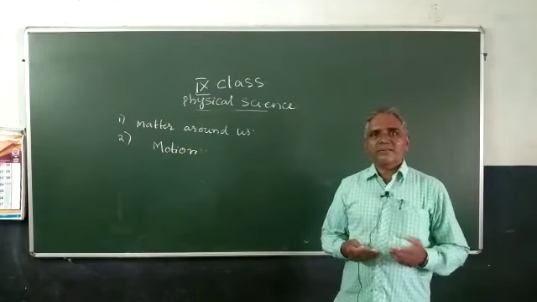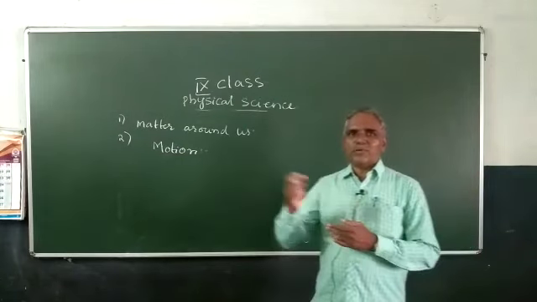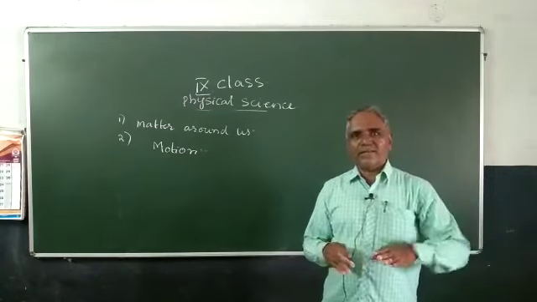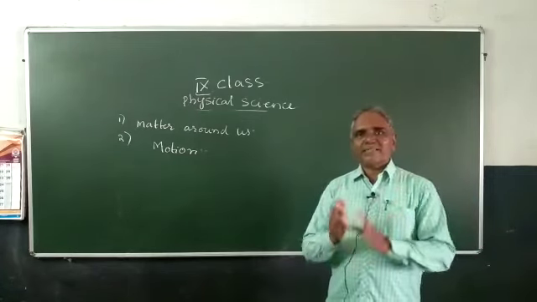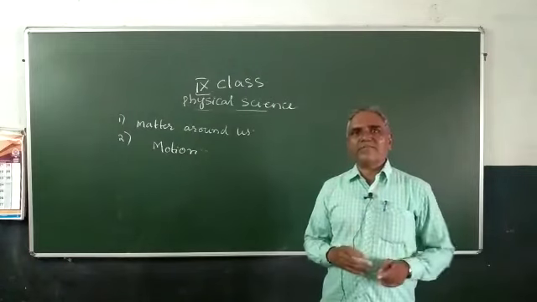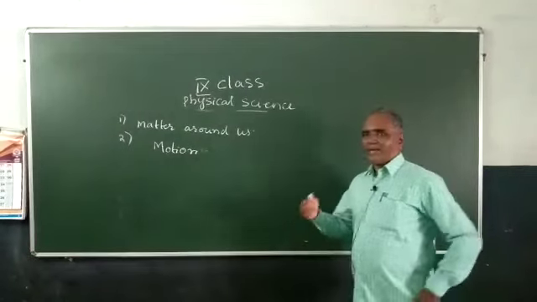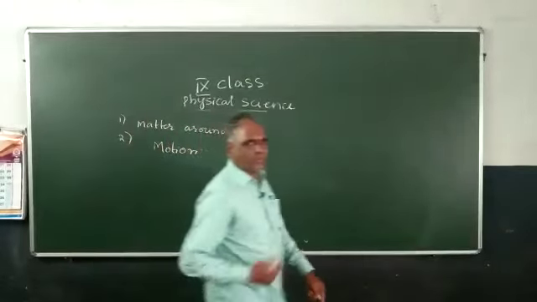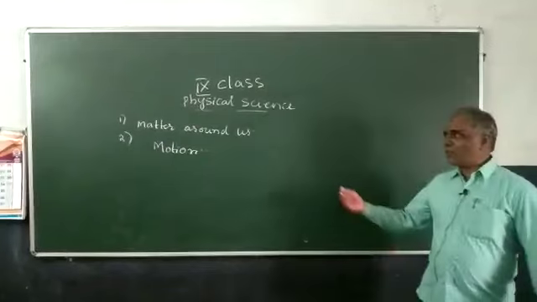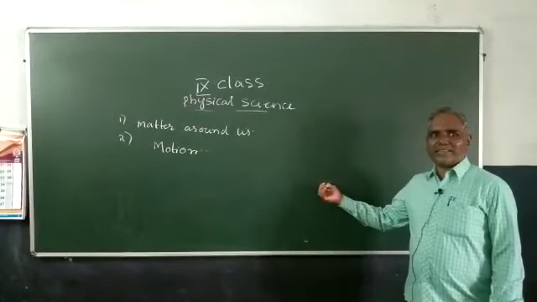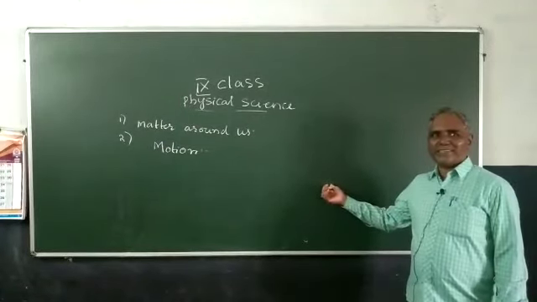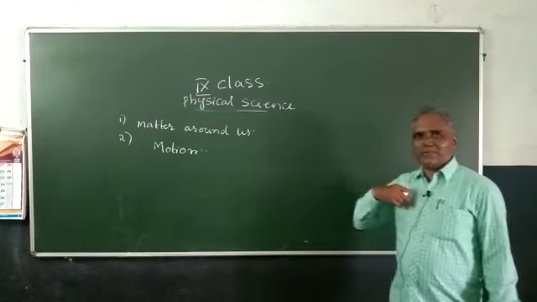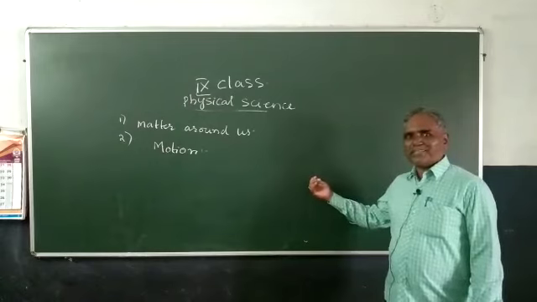We can't say the object is moving to the right side or left side or upward or downward, because it requires something relative. Only with a reference can we say. For example, I am in a moving position, but this board is in a rest position. It is relative to me. Relative to me, the board is in the rest position.